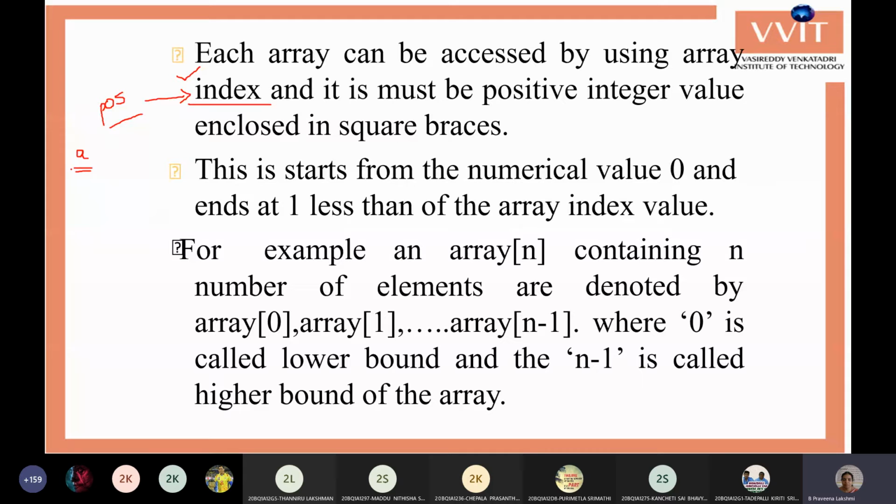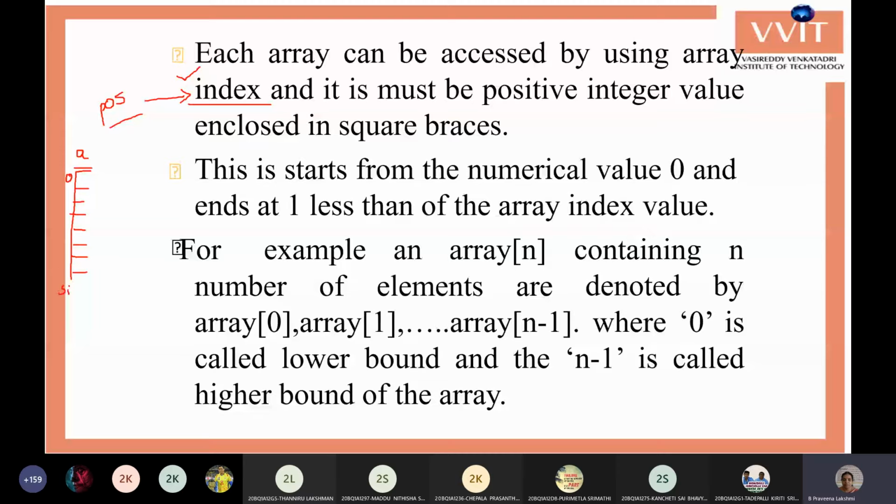Whenever you want to get an element, get a value, you require the index. For each element, a unique value is assigned. That value starts from 0 and ends at size minus 1.